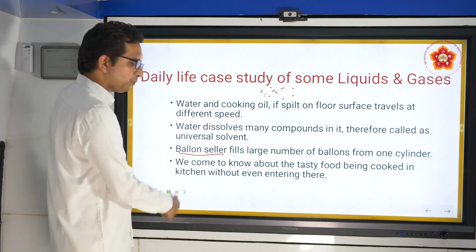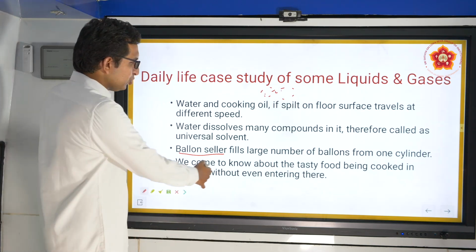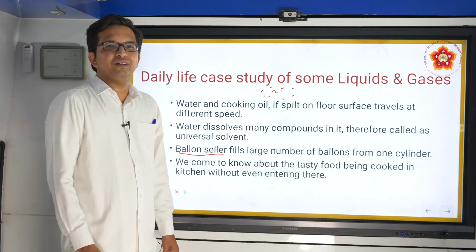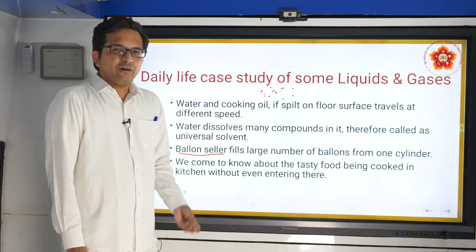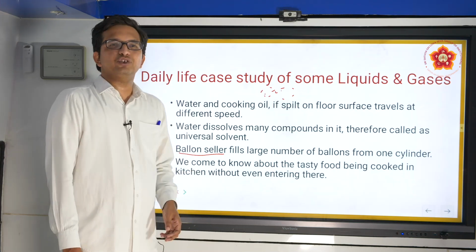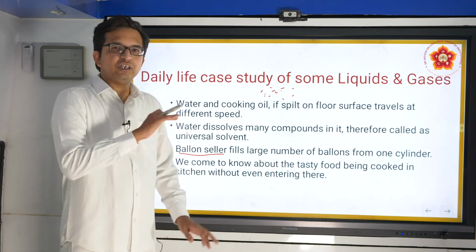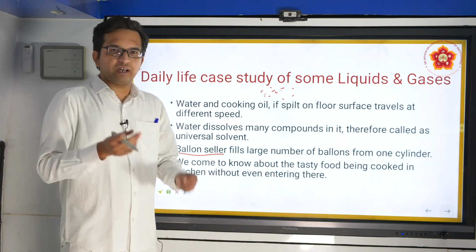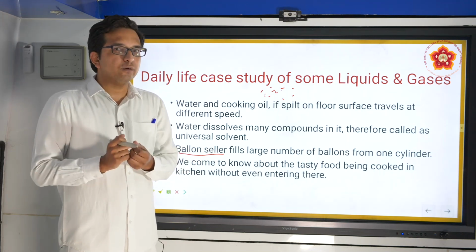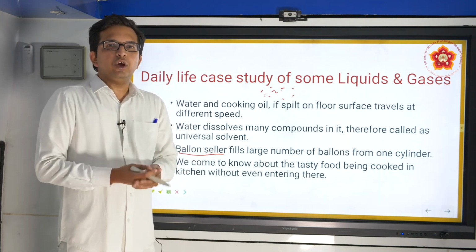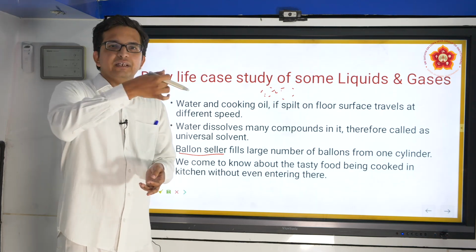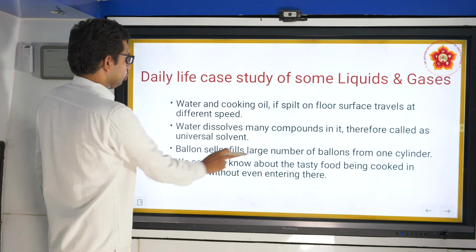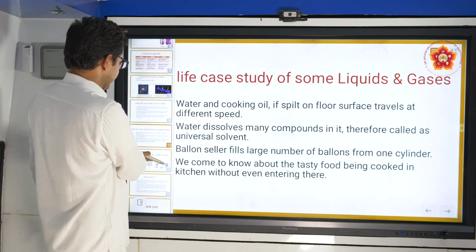Finally, we see a last point here. We come to know about the tasty food being cooked in the kitchen without even entering there. Why is that possible? Because food is normally cooked on a stove at a higher temperature. I have already told you that higher temperatures give more kinetic energy to the molecules, and therefore, wherever you are, the smell of the food reaches you much faster. These are certain case studies that we do for solids, liquids and gases.